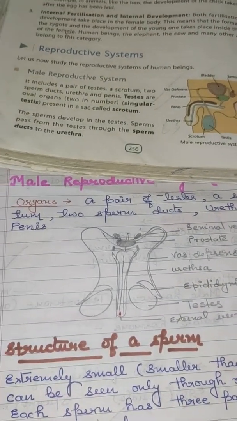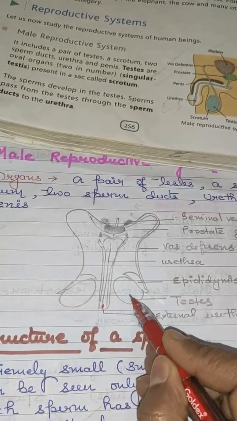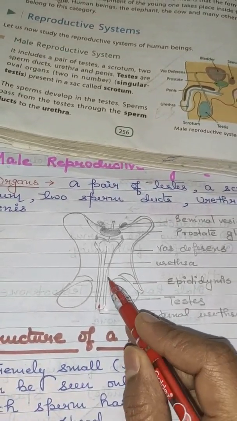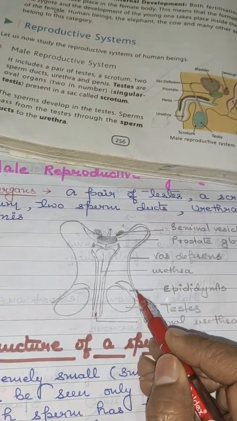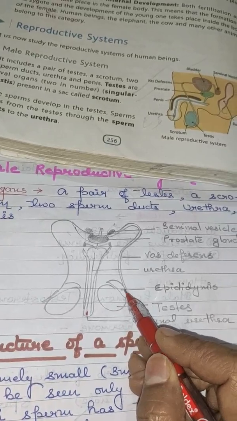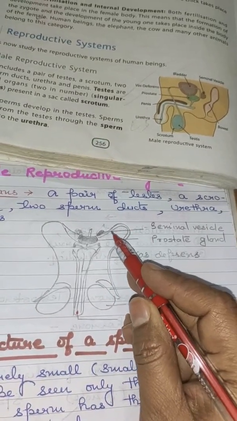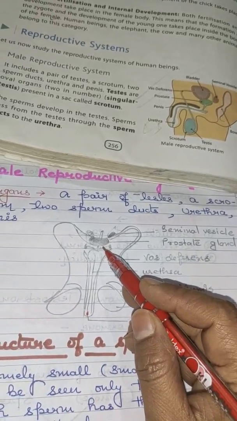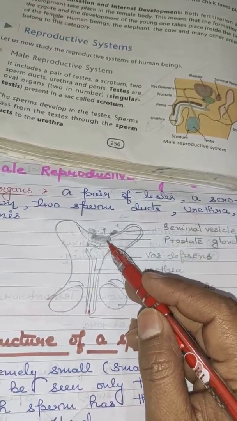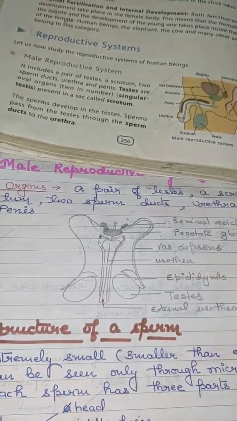As I told you, testis is the main part where the sperm cells are produced. Now these sperm cells produced in the testis traverse through this vas deferens, and then the semen which is produced in the prostate gland, both of them get mixed together, and then it is discharged from the same point.